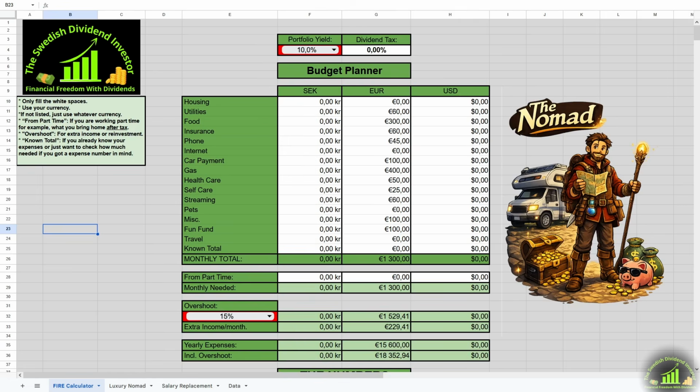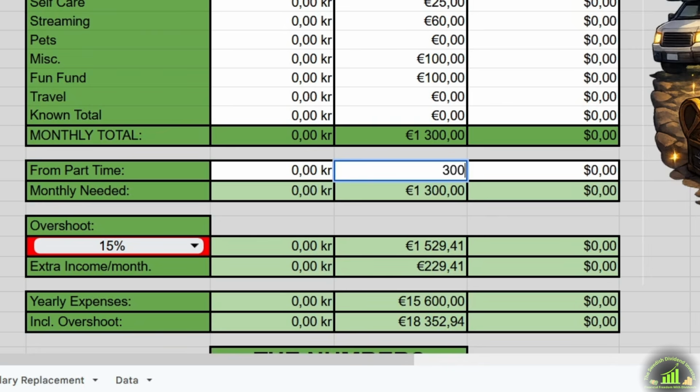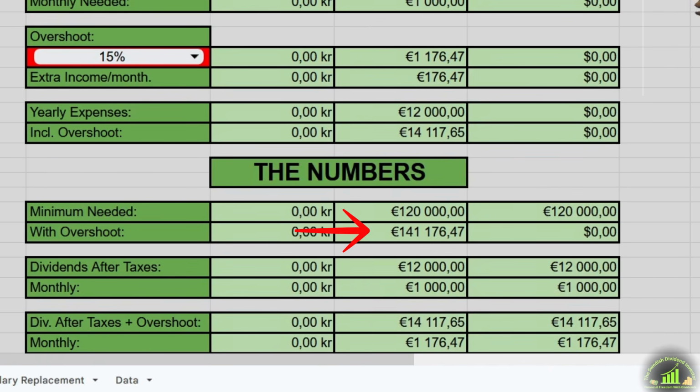Let's add a small part-time income to this. Maybe we're an influencer, or we do gig work from our computers. So let's say we earn 300 euros per month on the road. We just add it and it gets subtracted from the expenses. Now we only need